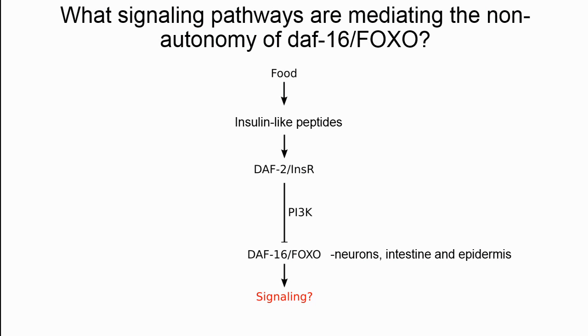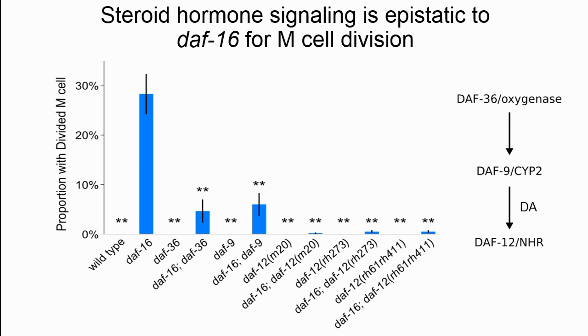So I've drawn out a brief schematic of the pathway as we knew it when we started this project, and our area of inquiry then is downstream of daf-16. Our method to address this question was to use RNA-seq to compare wild-type starved L1s to daf-16 starved L1s. Among the significantly different transcripts, we then looked for known signaling genes. The candidates we pulled out were components of TGF-beta and steroid hormone signaling. We then proceeded to test these candidates in our assays.